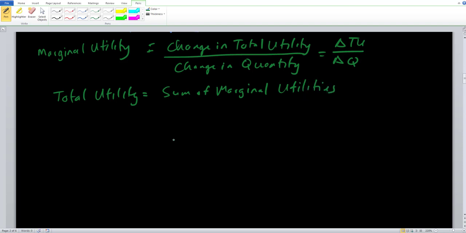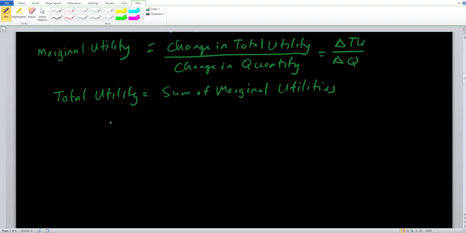So if we want to find the total utility for, say, watching 3 hours of Netflix, we need to add up the marginal utility for the first hour of Netflix, the second hour of Netflix, and the third hour of Netflix in order to get total utility for 3 hours of Netflix in total.